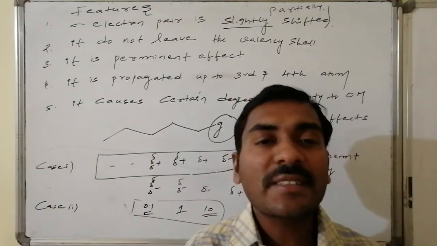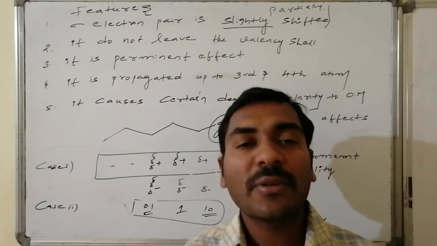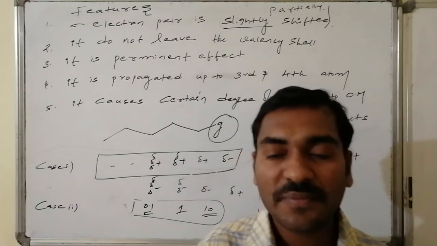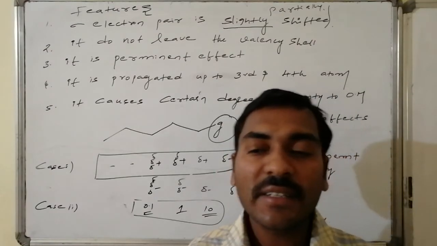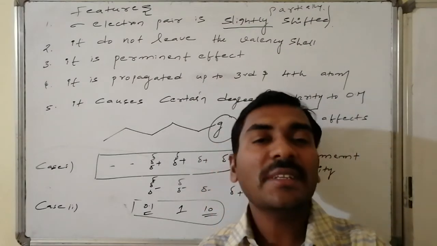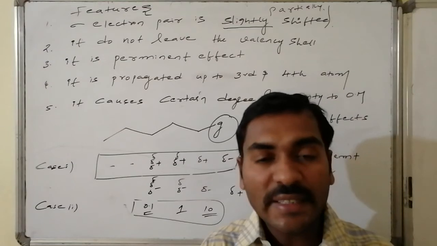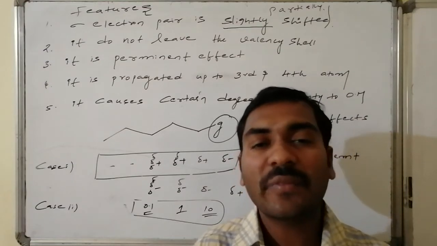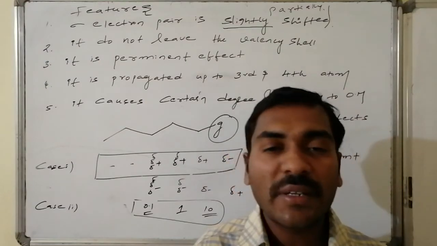And the reference taken for the inductive effect is the C and H bond. Here we are considering C and G, that is the group, otherwise the heteroatom. So therefore hydrogen is taken as the reference. If it is C-H, we can't feel any kind of net dipole moment.